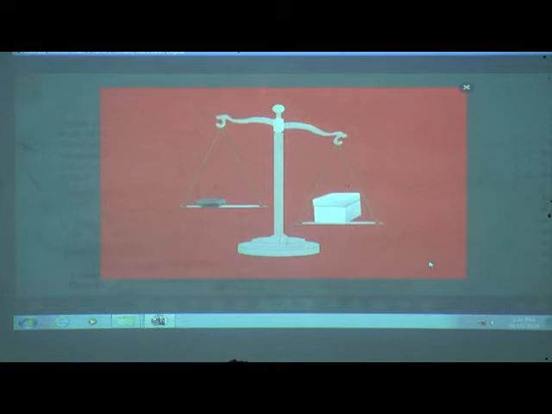Are the two sides balanced? No. Let us add another 1 kilogram weight. Now it is balanced. So the weight of the box is 2 kilograms. You can measure the weight of objects like this.